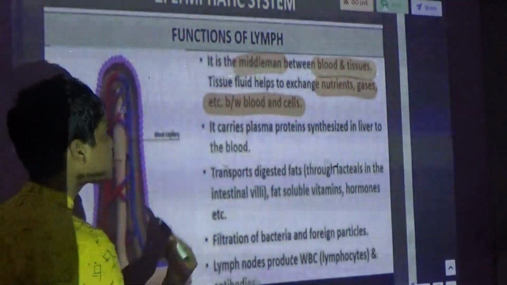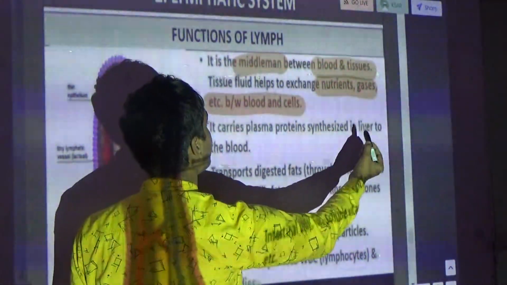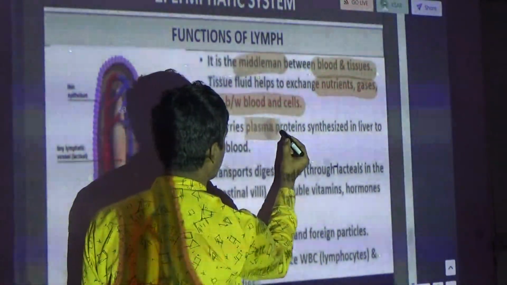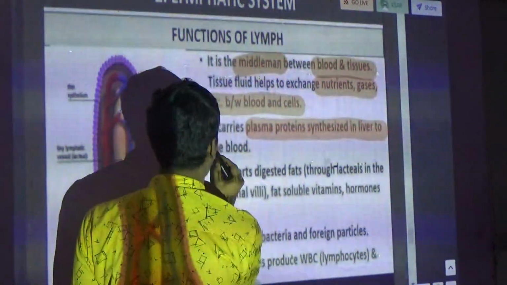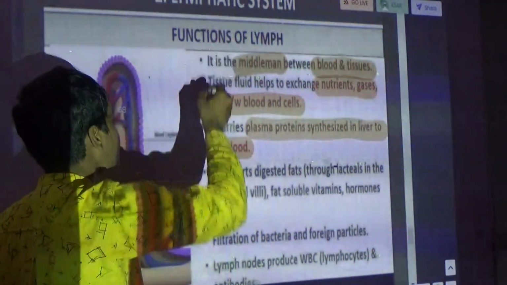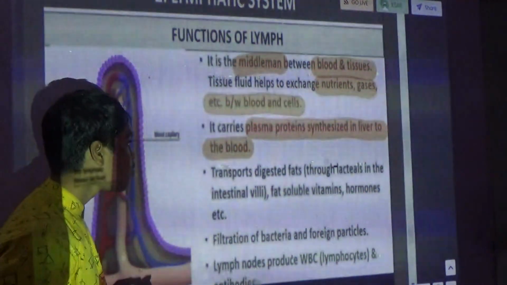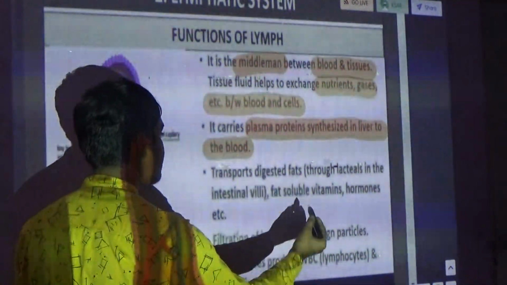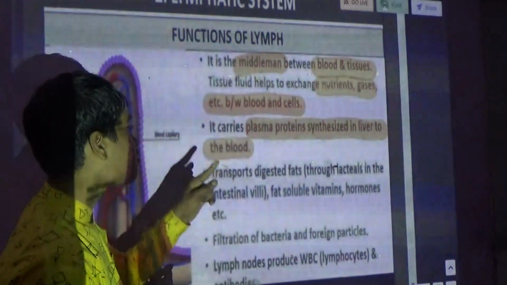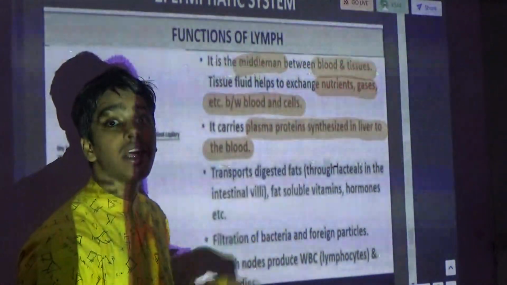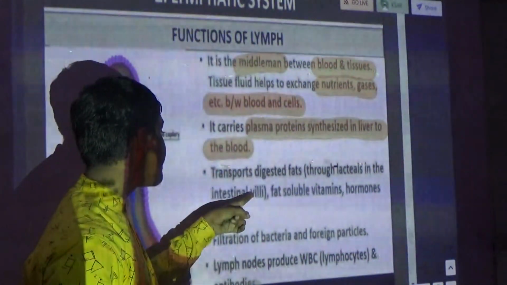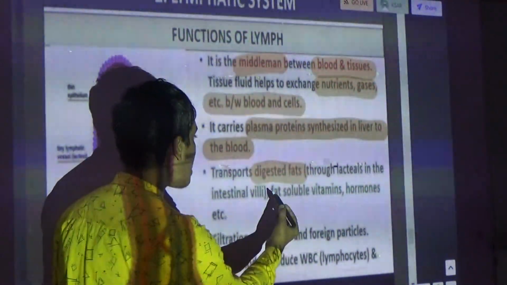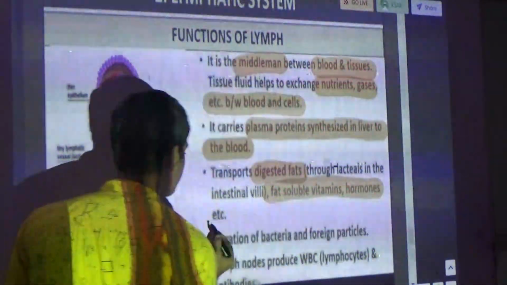Now it carries plasma proteins synthesized in the liver to the blood. So the plasma proteins synthesized will go to the blood with the help of the lymph. It transports digested fats through lacteals in the intestinal villi, fat soluble vitamins, hormones. From the liver it carries plasma proteins. From the intestinal villi it carries digested fats, fat soluble vitamins, hormones and so on.